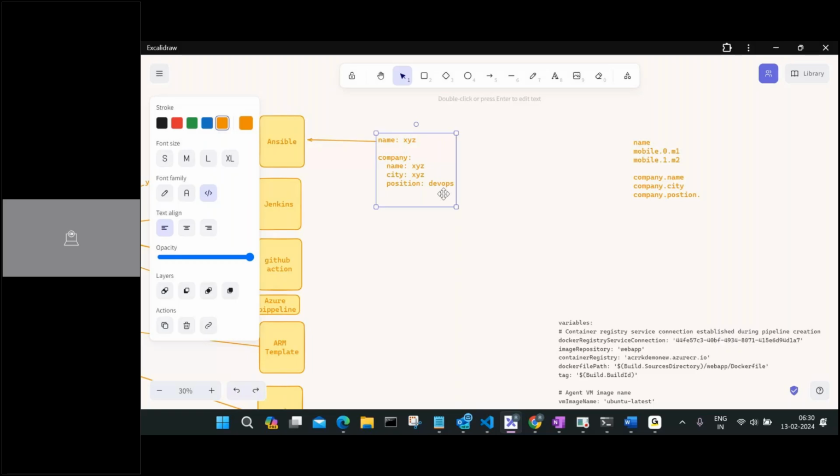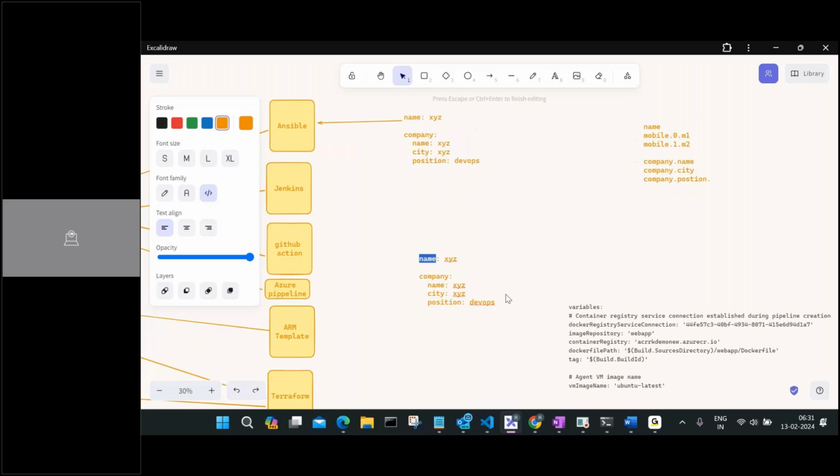But in a GitHub action or Azure thing, it's saying, no, no, I don't want name here. I want display name here. No, I don't want a company name here, maybe company ID here. Not a city here, location here. Not position here, role here. Got it? This is a change. That's it. However, the formatting is exactly the same, but the naming nomenclature differs, whatever naming I'm putting inside, so it can really understand this one only.